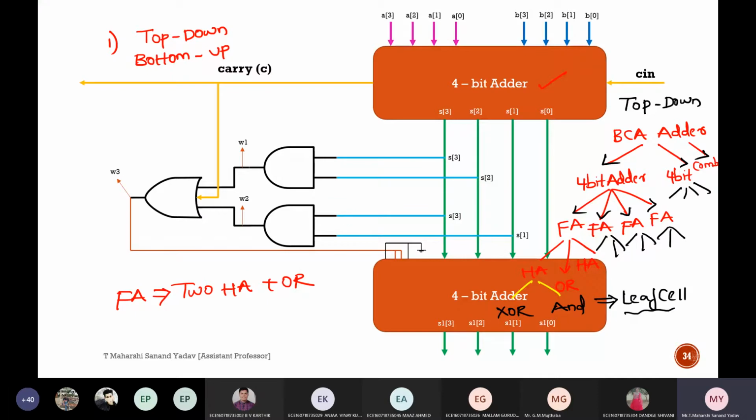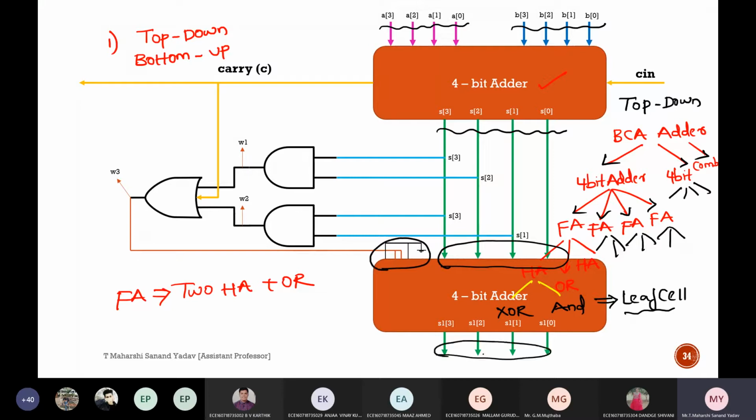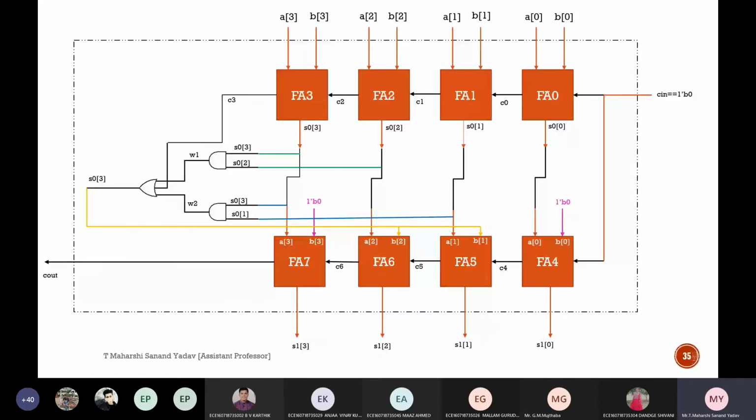So I've drawn the internal diagram of it. If you observe, it contains A, which is of size 4-bit, and B, which is of size 4-bit. After performing the addition, I'll get the sum, which is of size 4-bit. Now I'll give that result to the next 4-bit adder, followed by the correction bit if the sum is greater than 9, so that I'll get the end result. Okay, this is one diagram. Next, so this will be more clear for you, I've drawn the internal parts also.